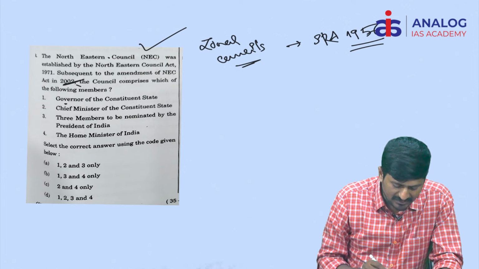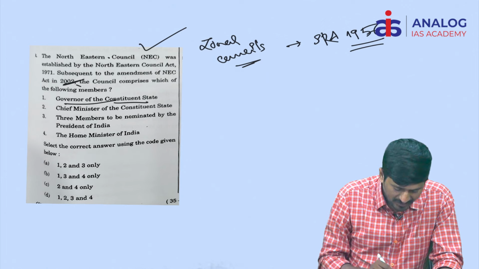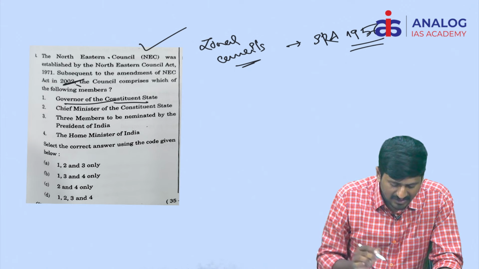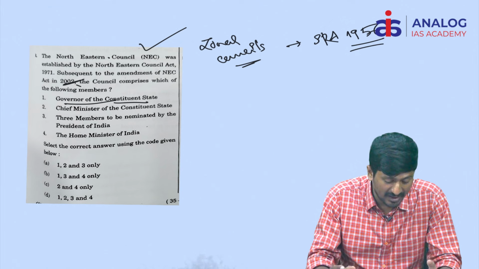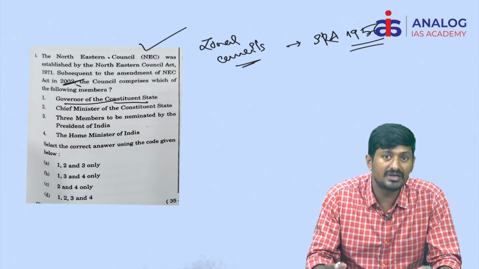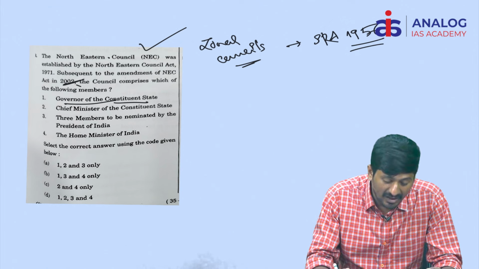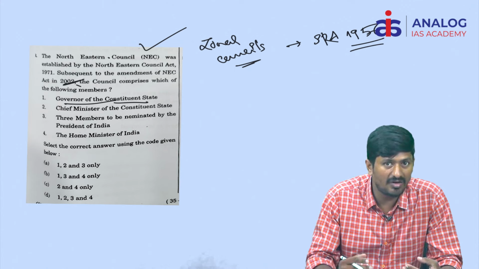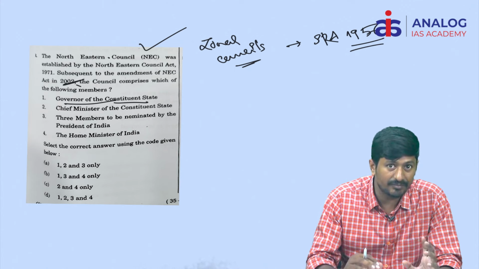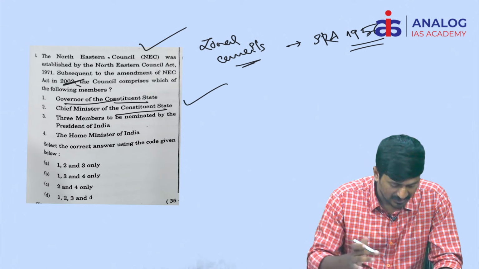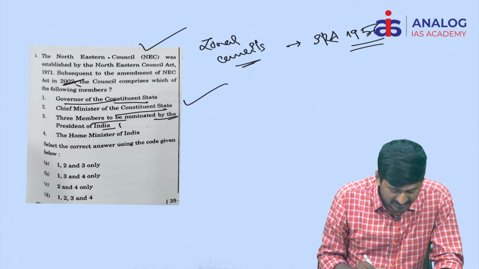So, who will be there in this particular council? Governor of the constituent states. Yes, of course, because in the act it is clearly mentioned that the governor of the concerned state can be a member. But regarding the zonal councils, the governor will not be representing the state in the zonal council. That's why they have purposefully asked this particular statement. And chief minister of the constituent state, that's true.